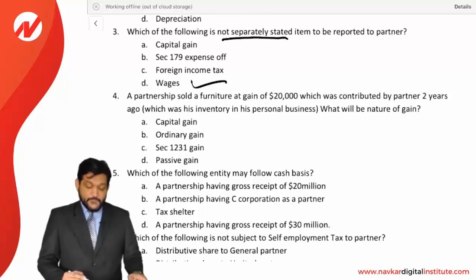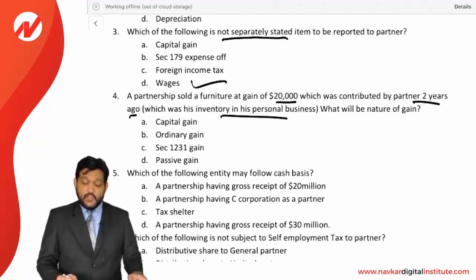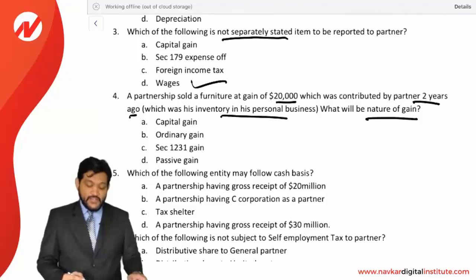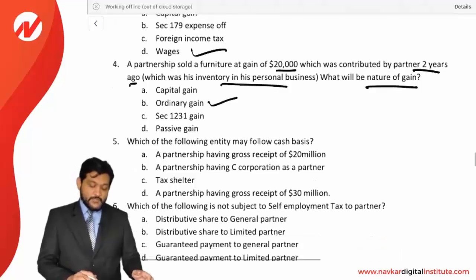A partnership sold furniture at a gain of 20,000, which was contributed by a partner 2 years ago, which was inventory in the hands of his personal business. What will be the nature of gain? Remember friends, if a partner contributed inventory to the partnership and the partnership sold it within 5 years, then the gain is considered an ordinary gain. The answer is ordinary gain. B is the correct option. Because it is sold within 5 years, only within 2 years it has been sold, so it's ordinary gain.